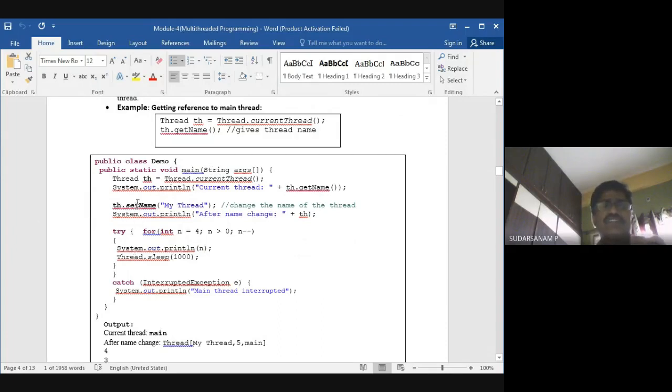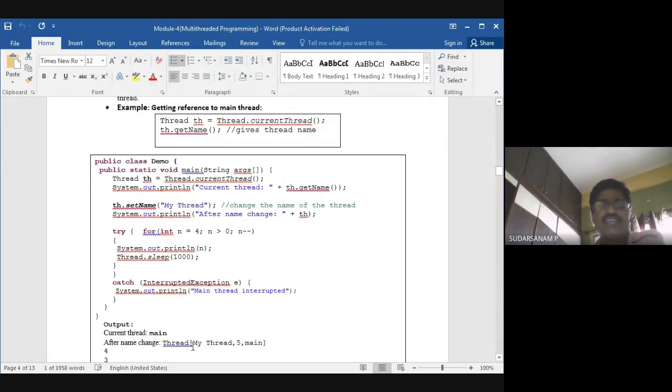Next is th.setName my thread. So you have to set the name, called my thread. Next is System.out.println after the name change, plus th. So you have set the name my thread, and after changing the name it is nothing but my thread.